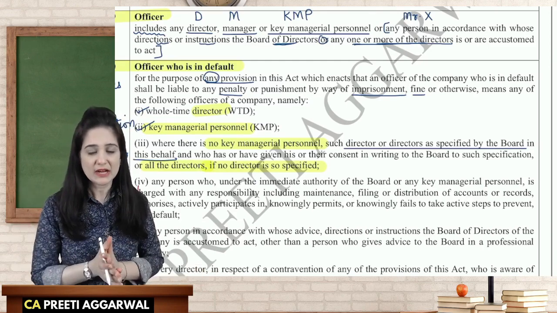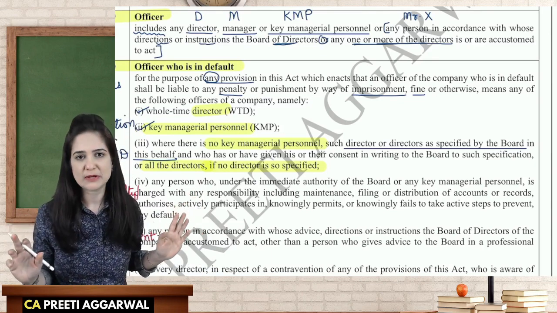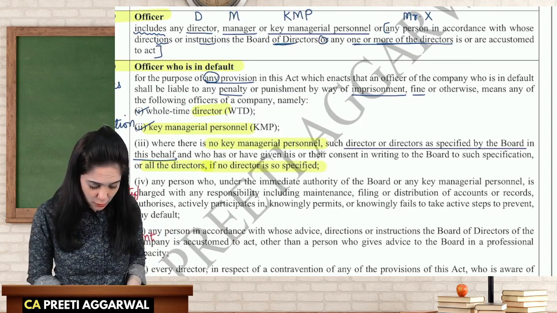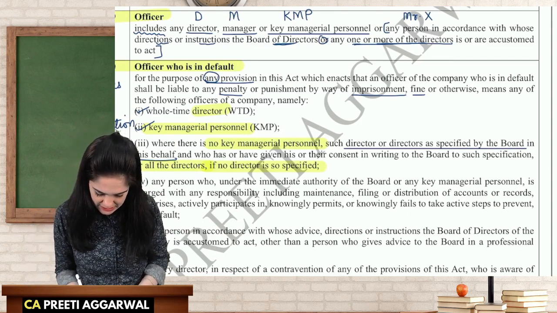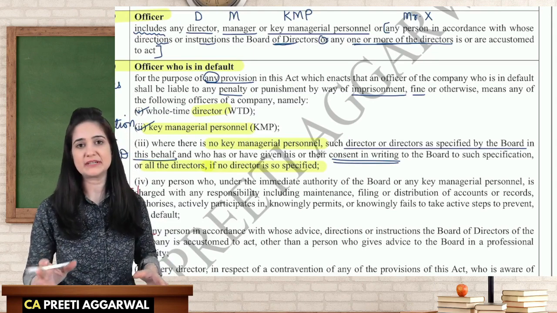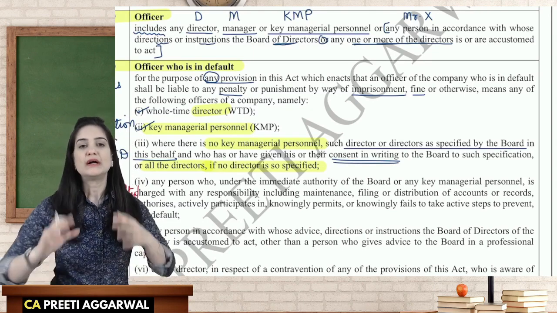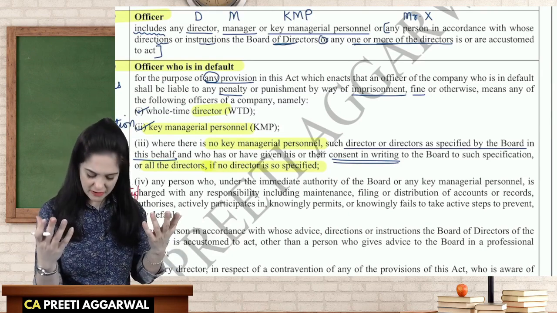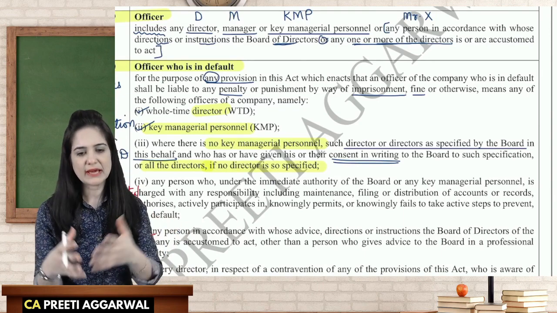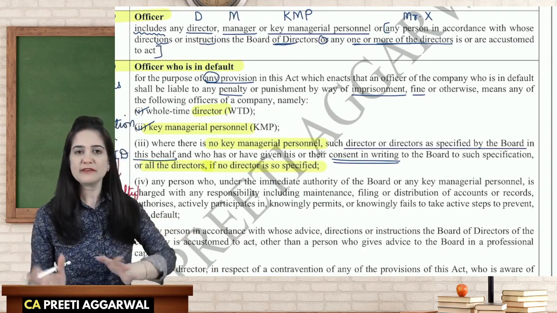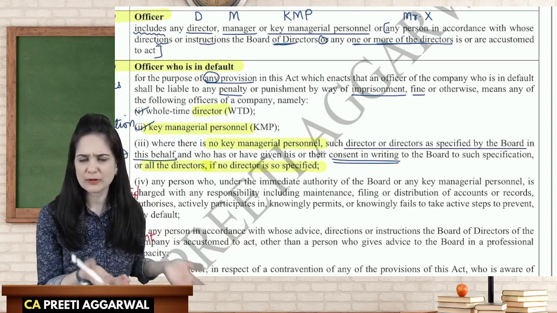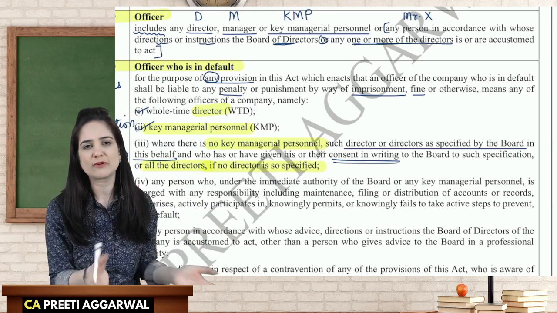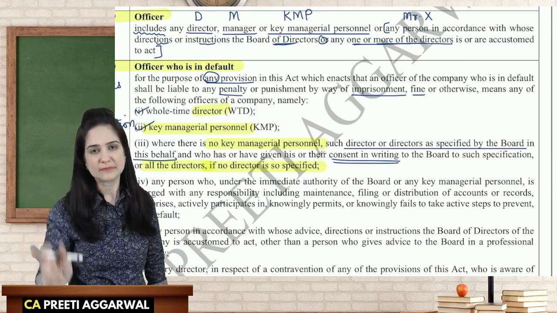Let us read this once again. If there is no key managerial personnel, then such director or directors as may be specified by the board who has given his or their consent in writing. See, they have not consented in writing saying, yes, I am an officer in default. They have given their consent means that yes, we are directors, we give our consent to the board, and in case of default, we will be held liable. And if those people were involved, then we will hold them liable. No, then they will be considered as officer in default. But the board is not specifying who were the directors involved. All are liable. All are guilty.